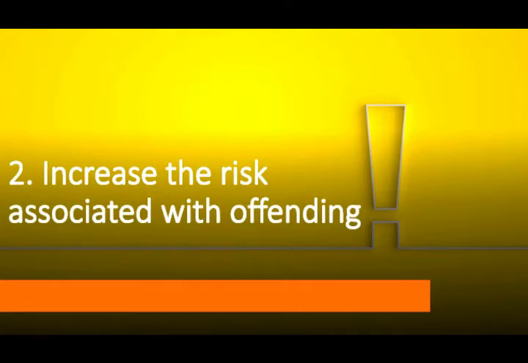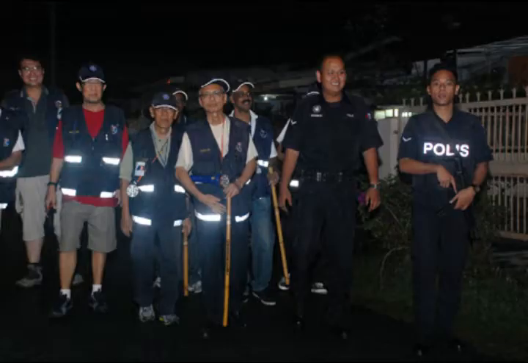Now, let's move to the second category, which is increase the risk that the offender must face in completing the crime. So, what can we do to increase the risk? The first thing we can do is increase guardianship. For example, in a residence, they should do a neighborhood watch, so that it will increase the risk of the criminals being caught. Usually, these criminals will avoid being caught, so they will not attack those residents.